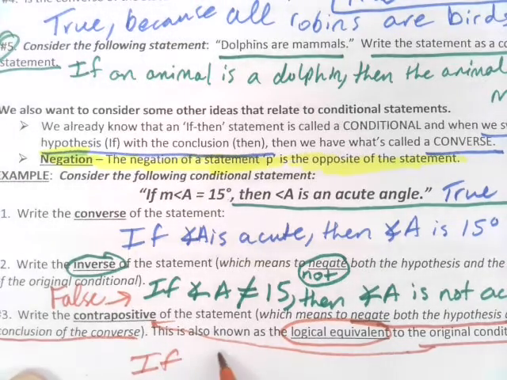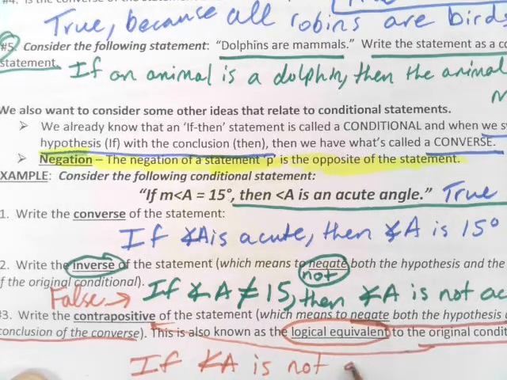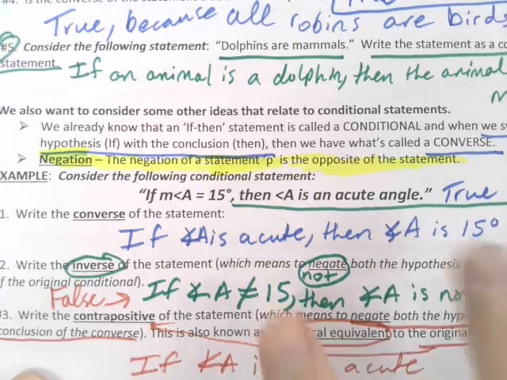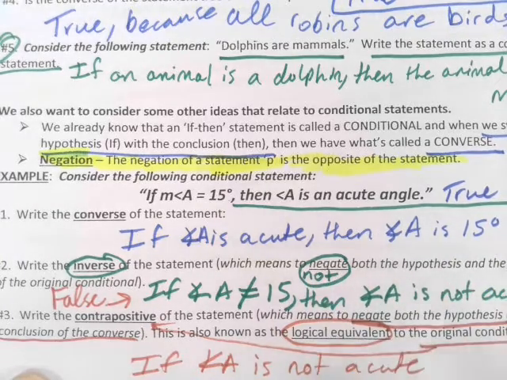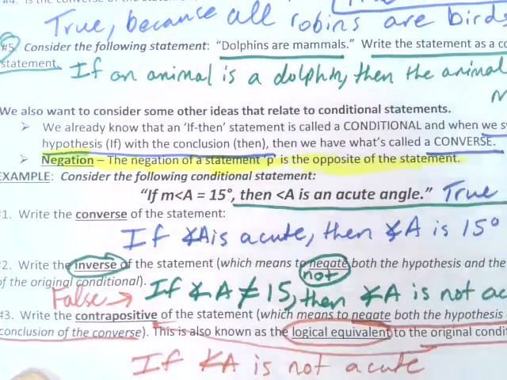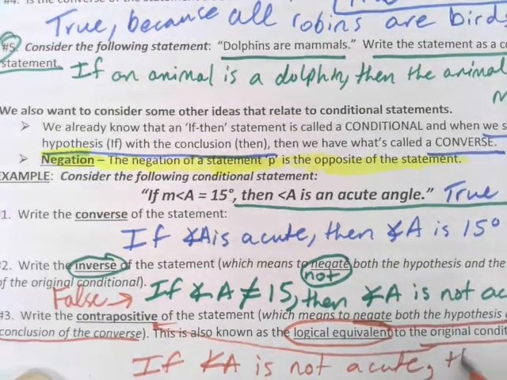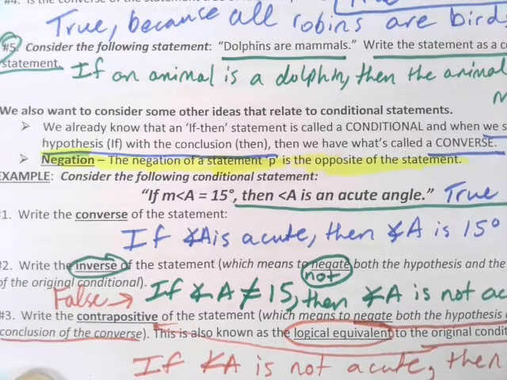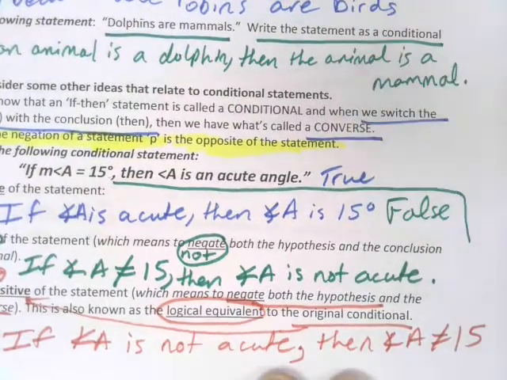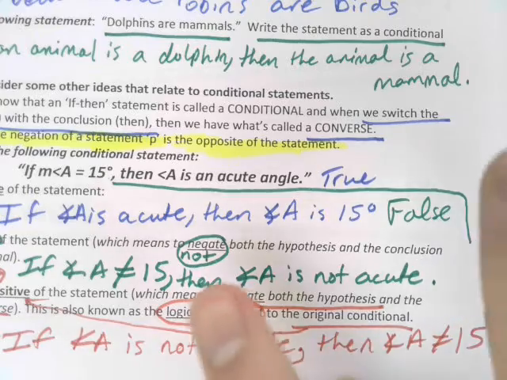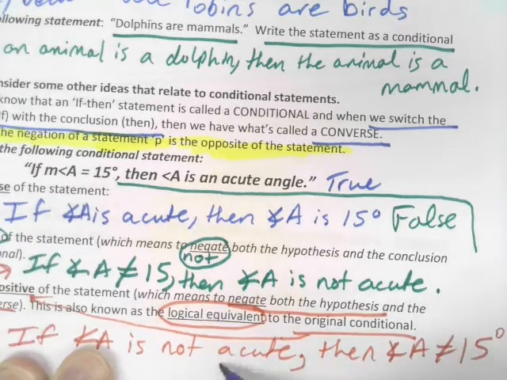If the measure of angle A is not acute, in other words, the converse where we flipped it, but now we're negating the converse. So we flip and negate. This is like a combination of inverse and converse. It's like putting these two together. If this angle is not acute, then angle A is not 15 degrees. So we flip and we negate. And this is true.